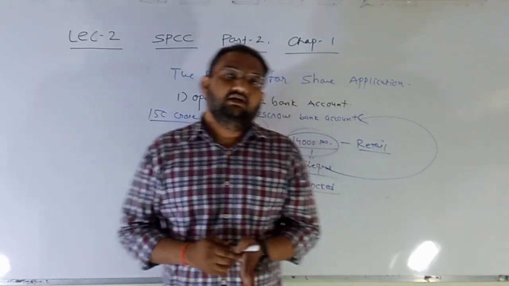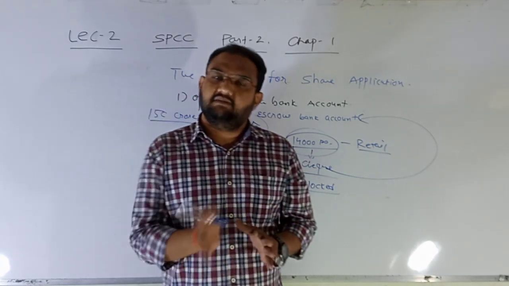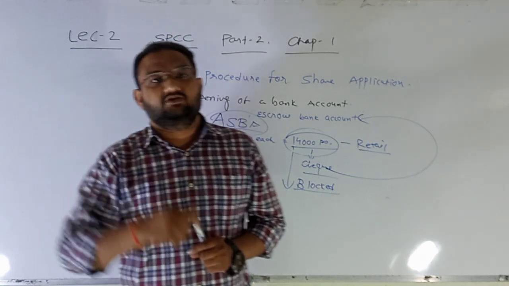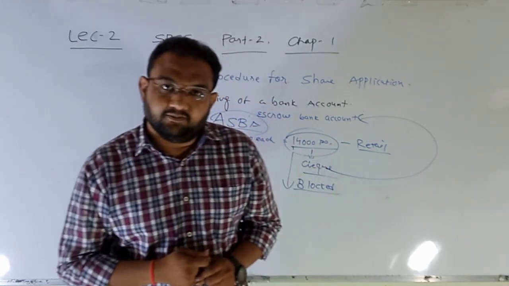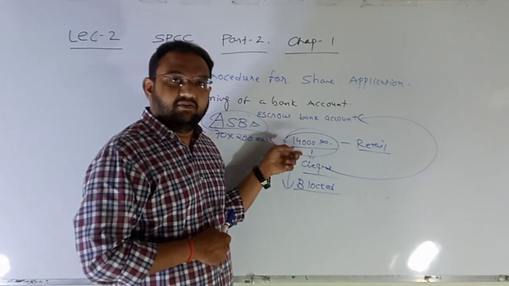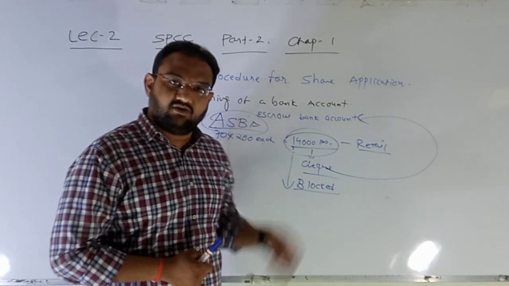That's okay. So money will be unblocked on the same day, same time. But if you have subscribed and unfortunately share is allotted to you, then this 14,000 rupees will be debited from your account, and at the same moment it will be credited into the escrow bank account.